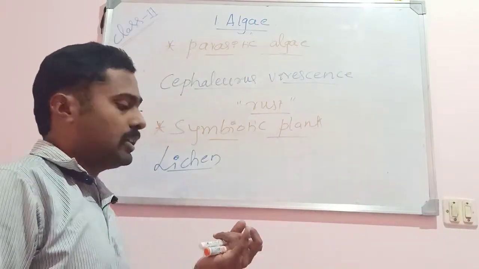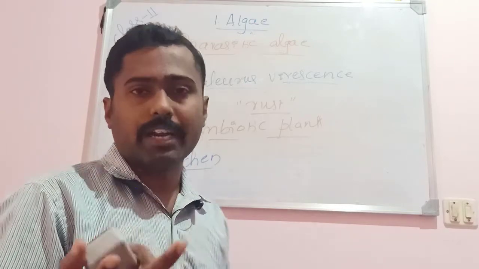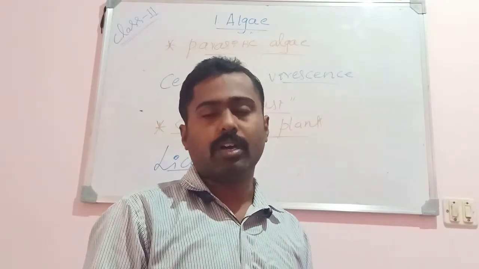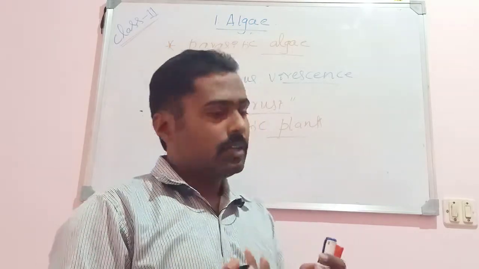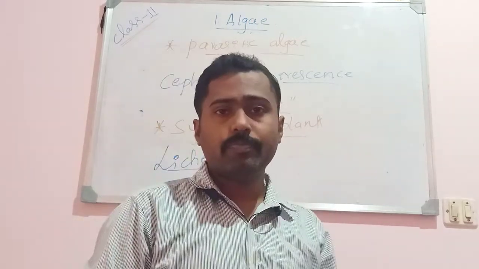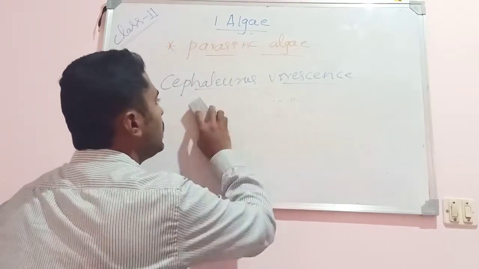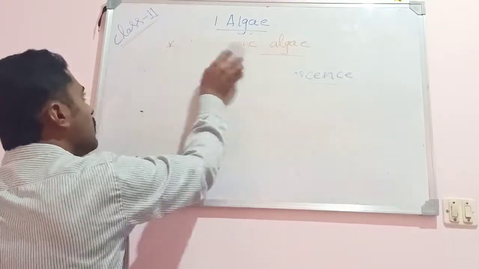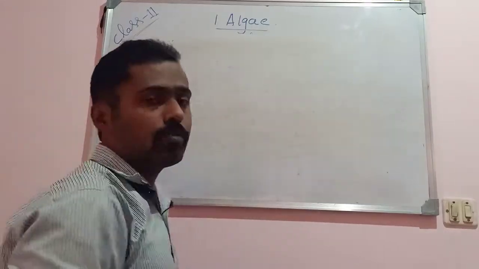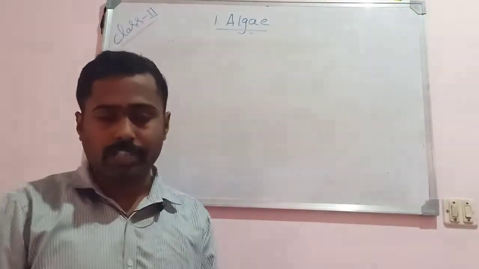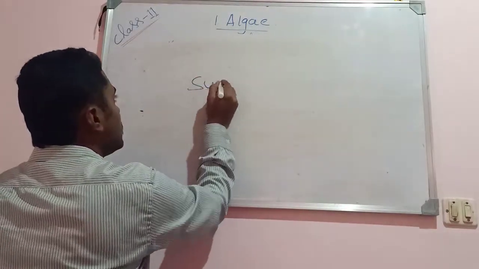Okay, so algae may be aquatic, that is the most common habitat for algae. It may be marine water or freshwater forms, or algae may be terrestrial. Okay, so then there may be the unusual habitats of algae. Suppose it is an aquatic alga, the aquatic algae may be free floating. Free floating means they float on the surface of water, like the algal blooms I mentioned earlier. Or they may get attached to a substratum.